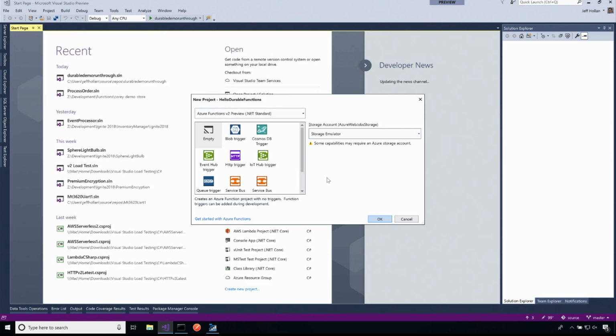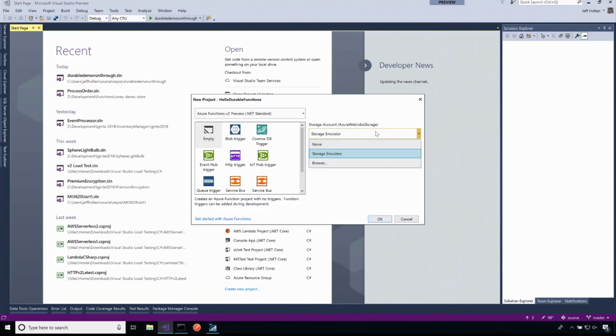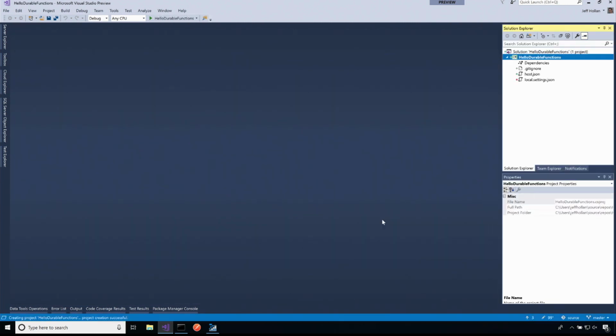So using the cloud workload, I'm going to say, all right, I want a new Azure Functions project. There's a few quick start templates up here. In fact, we should add one for durable on this top list. But I'm going to select just an empty project for now. Now, this is an important piece to note. It's asking me where I want to keep my state while I develop locally. And I'm just going to use the Azure Storage Emulator. But if I wanted to, I could connect this to an actual storage account in the cloud. But I don't need to right now. Okay? So I want a new Azure function, and I want the state to be the storage emulator.